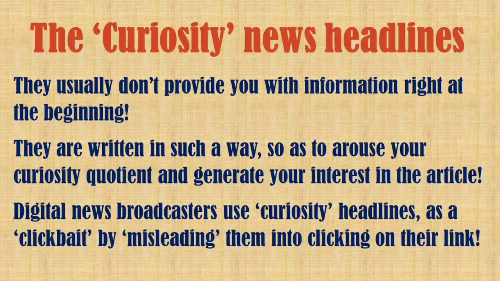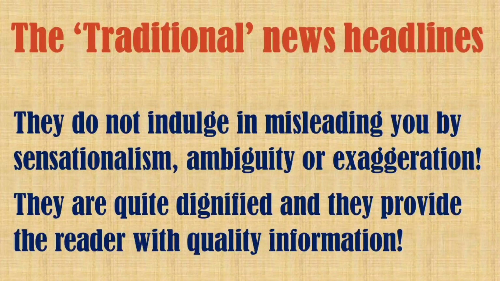The heights of curiosity news headlines are why they are called yellow journalism, where sensationalism is given extensive priority over facts. But again, not all curiosity news headlines could be called yellow journalism as well. The traditional news headlines, on the other hand, are a real sharp contrast to curiosity headlines, and that's because they do not indulge in misleading the readers by resorting to sensationalism, ambiguity, or even exaggeration.